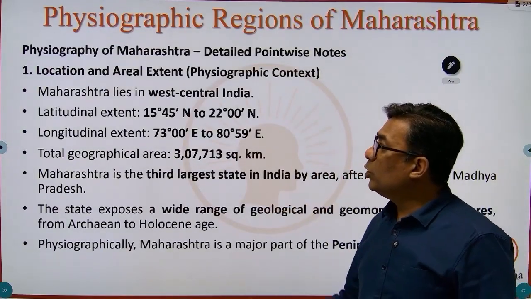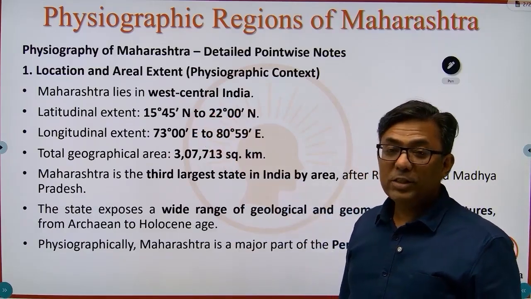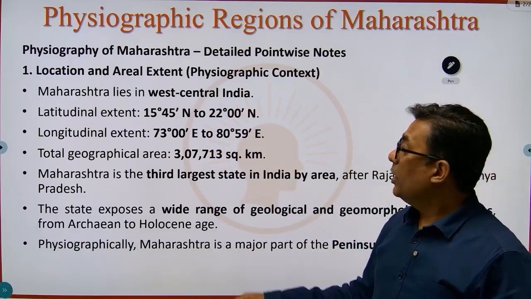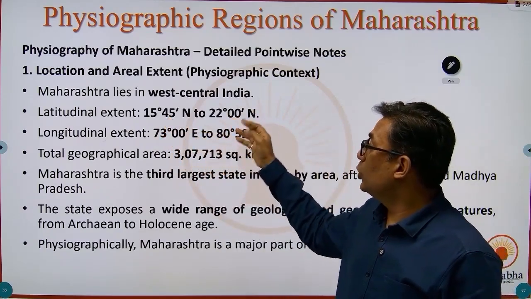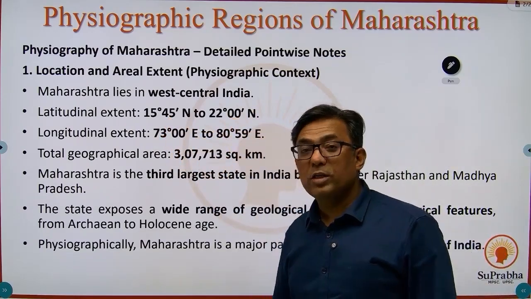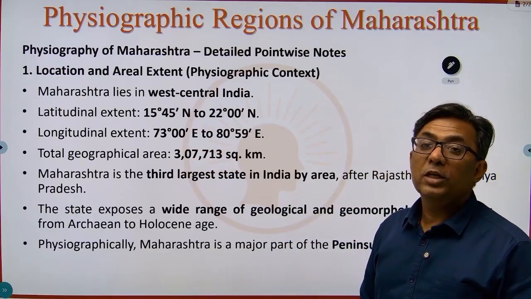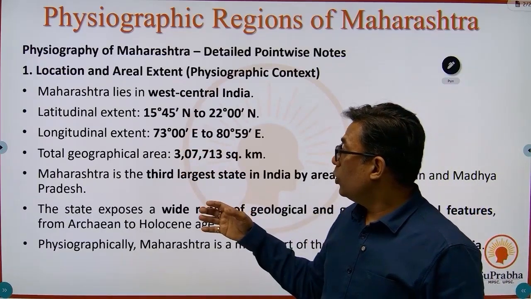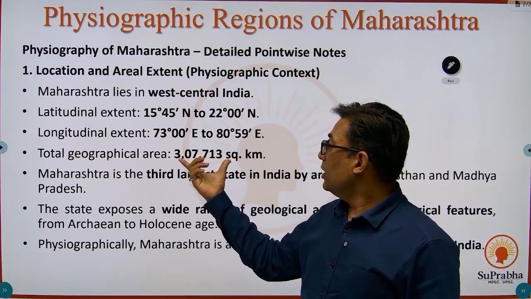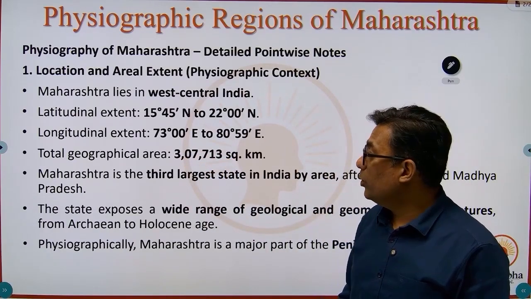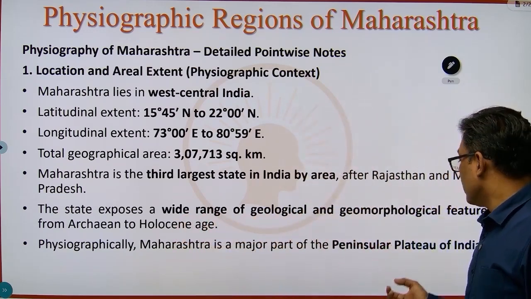Just a brief idea about the location of Maharashtra. Maharashtra lies in the west central part of India. Latitudinal extent is 15 degrees 45 minutes to 22 degrees north, and the longitudinal extent is 70 degrees east to 80 degrees 59 minutes east. Total geographical area: this is the third largest state after Rajasthan and Madhya Pradesh. It is 3,07,713 square kilometers. The state exposes a wide range of geological and geomorphic features.